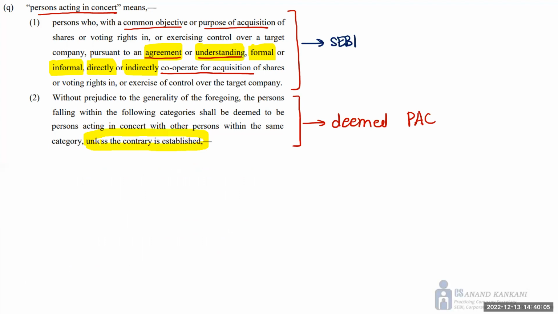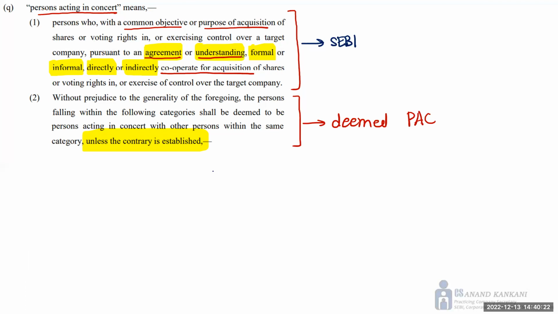So let's say two brothers are acquiring the shares of the same target company, and those two brothers are financially independent. Their other operations are segregated. Maybe there was a division in the family, so everything is segregated.